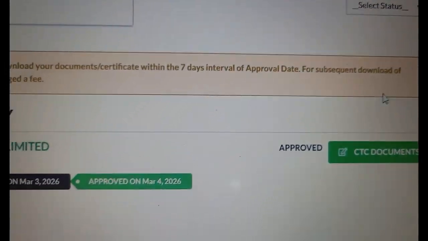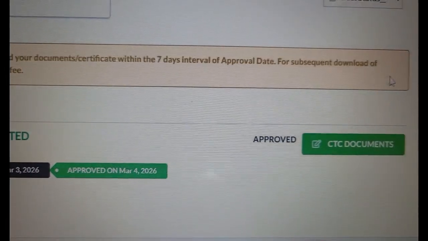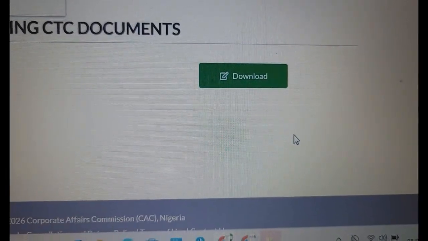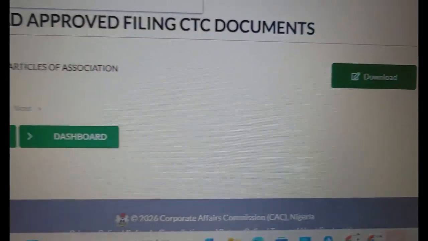This is what it will look like. You'll be able to download your document. Just click on CTC document, then you download the MEMAT document, and that'll be all.